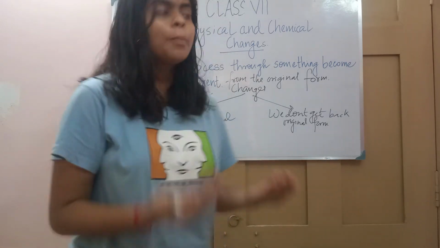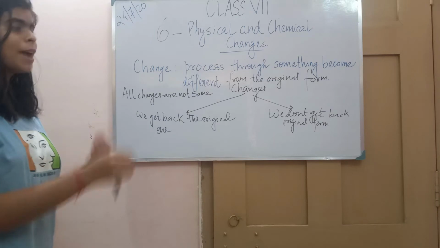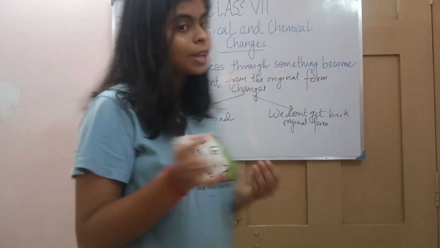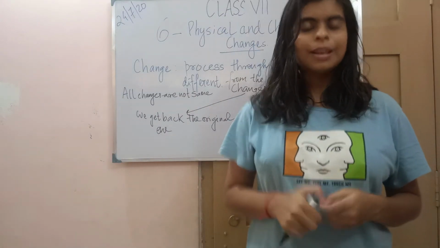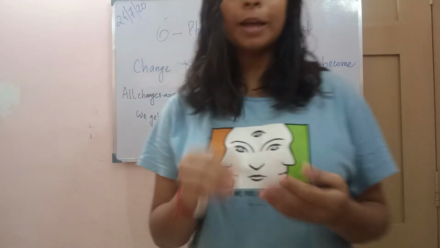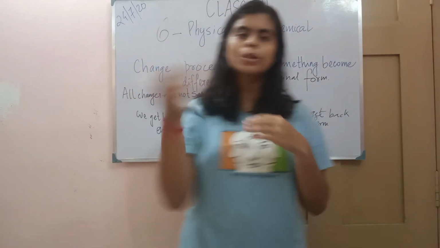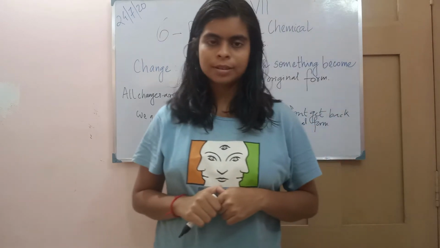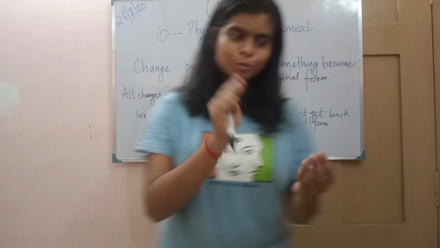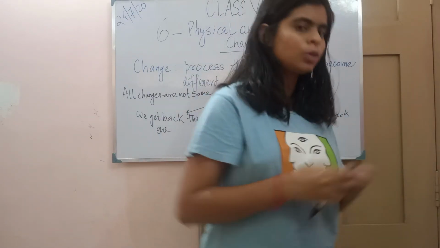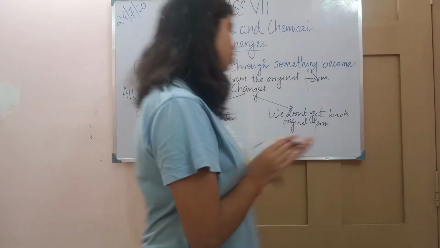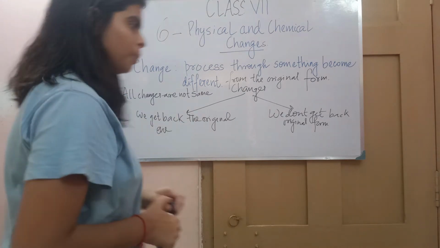Not the same means what? Suppose in some changes we get back the original form, but in some changes we don't get back the original form. Like we are growing up. The baby who is 1 month old is growing up slowly and after 1 year becomes a 1 year old. So see, it is a change. You cannot get back to the original form. You can't get back to a 1-month-old baby. In this kind of change, we don't get back the original form.